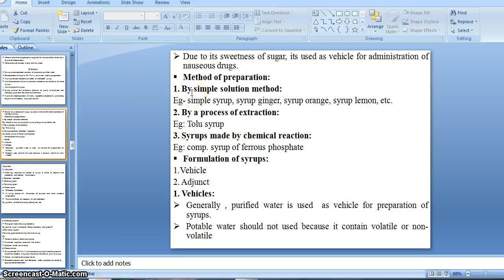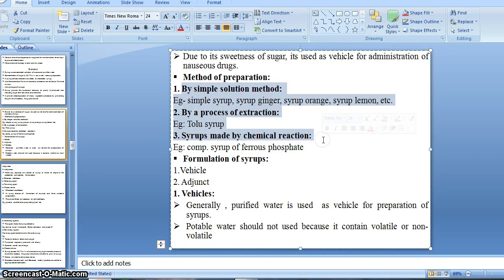Then the method of preparation. By three methods we can prepare the syrup: by the simple solution method, by the process of extraction, and by chemical reaction.